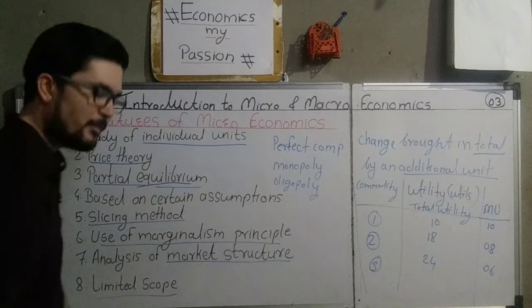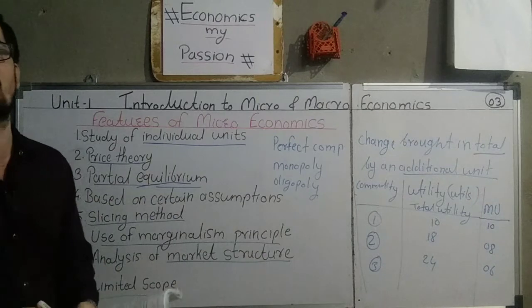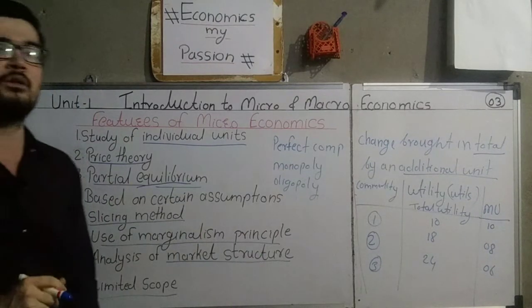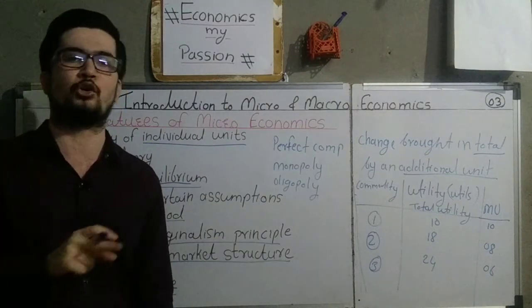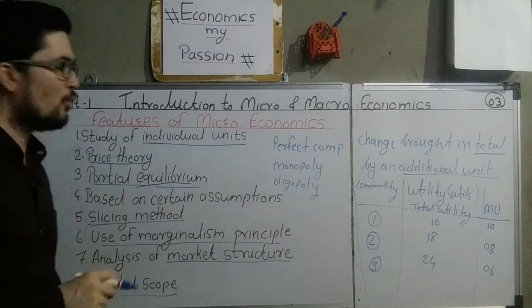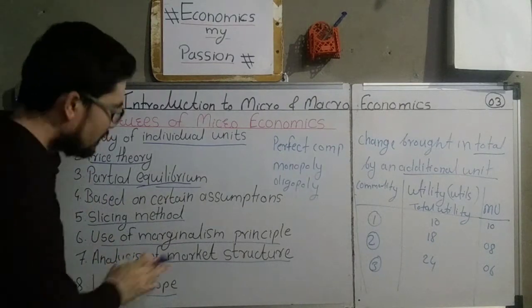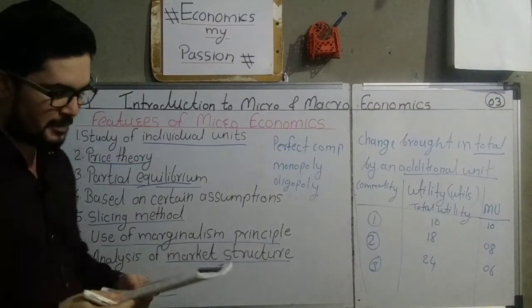And the last feature of microeconomics is limited scope. What is meant by limited scope is that in microeconomics we do not study the total national economy. We discuss only the individual units, single units. That is why the scope of microeconomics is limited.